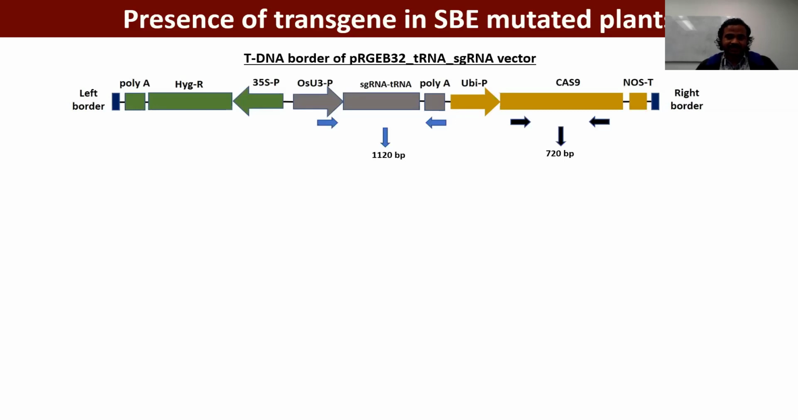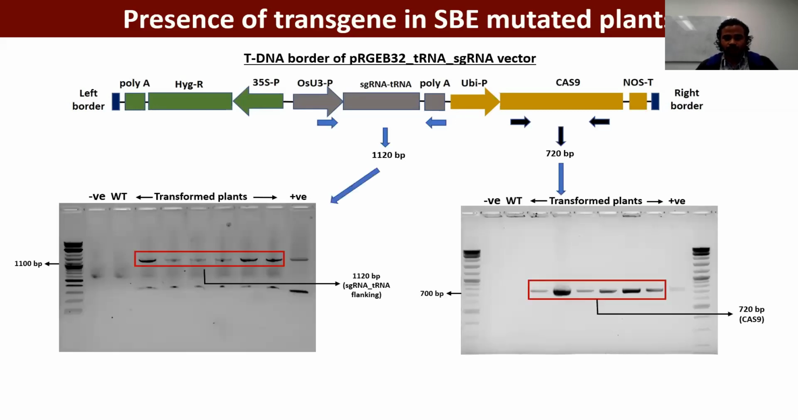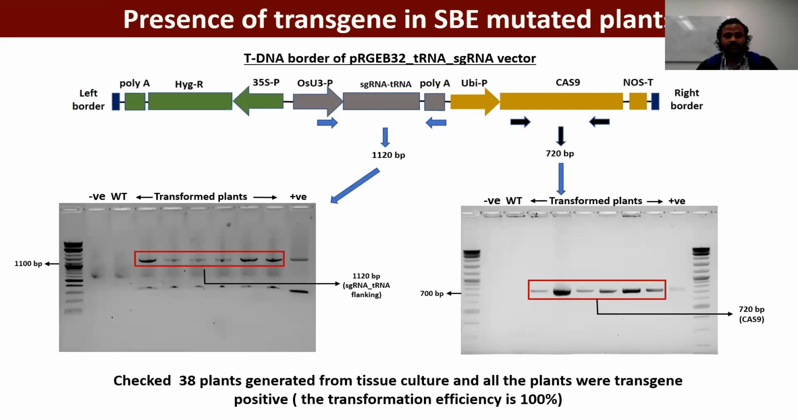tissue culture generated plants. So in these 2 gel photos, you can see the transformed plants and the positive control gave the positive and desired band size. On the other hand, the negative control and the wild type did not give any band. So altogether, we have checked 38 plants generated from the tissue culture, and we found all our plants are transgene positive. So we can say here that the transformation efficiency is 100% for our experiment.